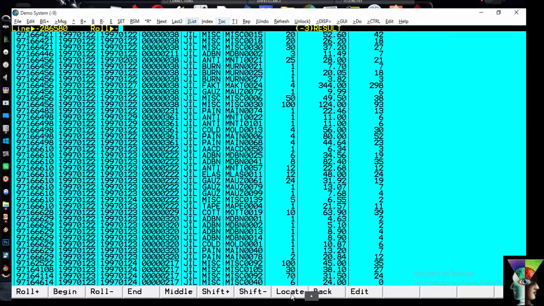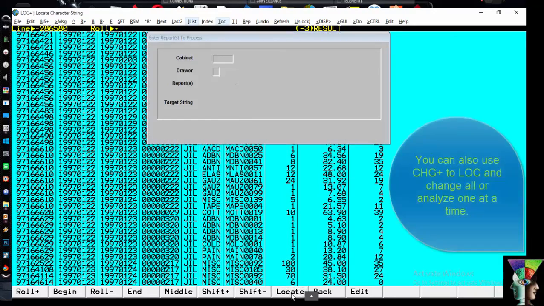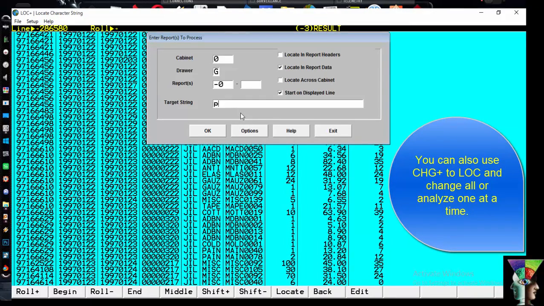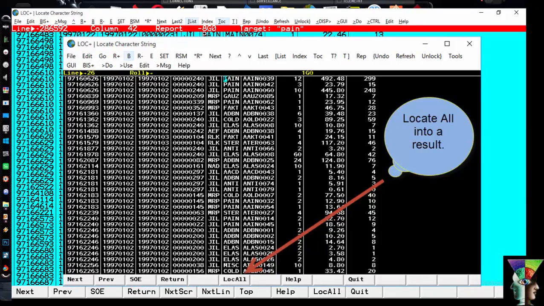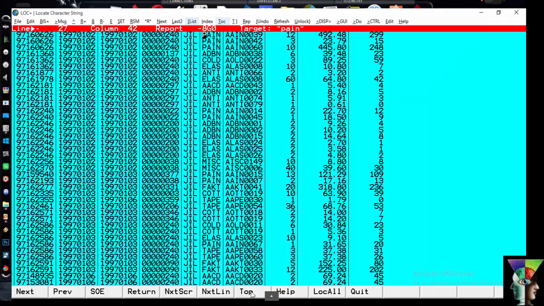However, when I choose the locate, I can go and find every instance of pain. Let's say I want to modify the price I'm paying. There's a multiple array of ways that I can accomplish that, but this is just showing you some of the report manipulation. I could start looking from the top because I was in the middle. There's the first occurrence from the top on line 27.